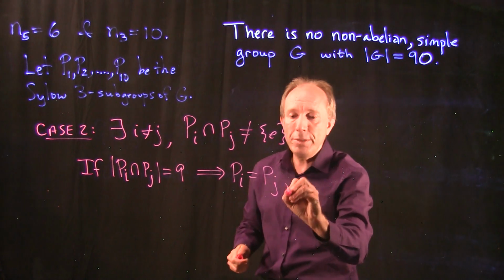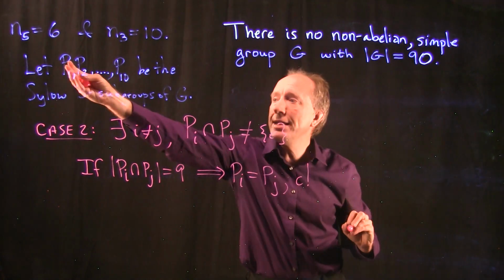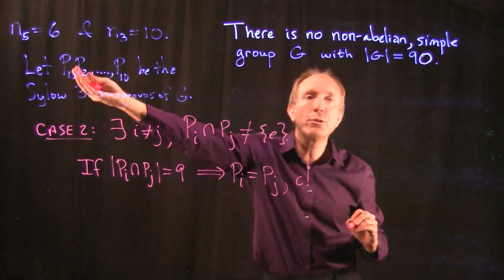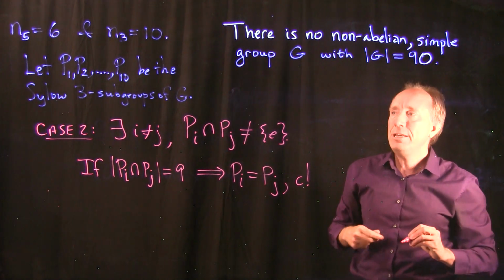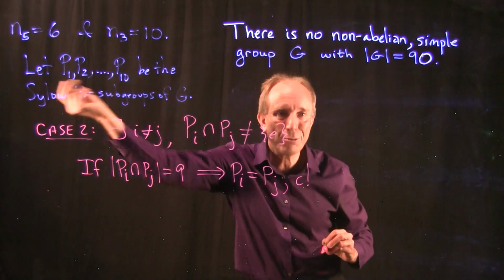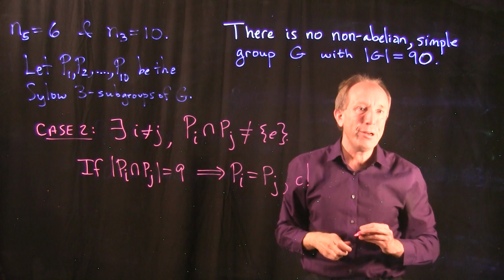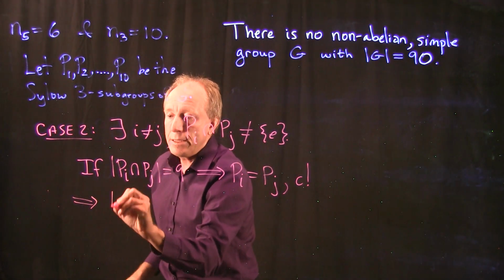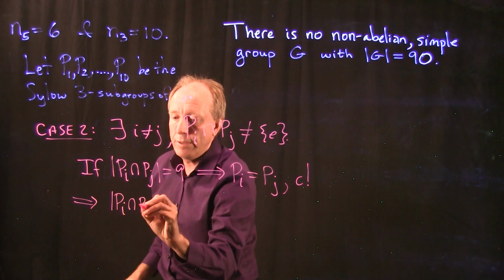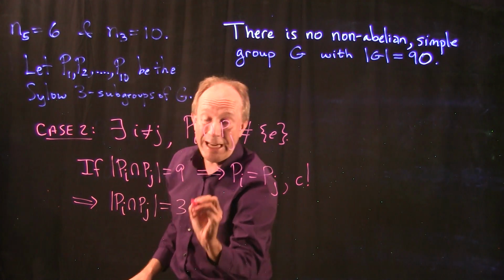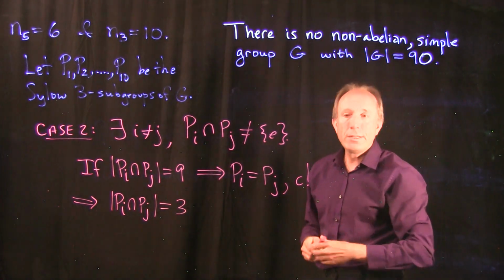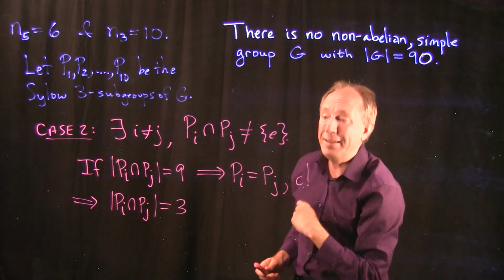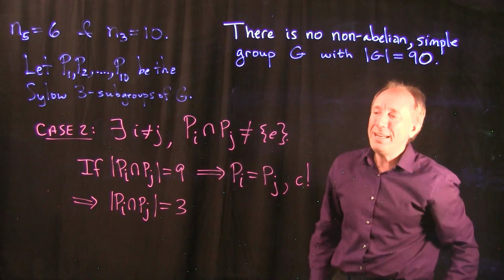And that's a contradiction because I'm assuming that I've written down my distinct Sylow 3 subgroups here. These should be 10 different Sylow 3 subgroups. We shouldn't have any 2 of them that are the same. So we conclude, therefore, that the size of the intersection is actually 3. Because it's not 1 and it's not 9. The only other divisor of 9 is 3.